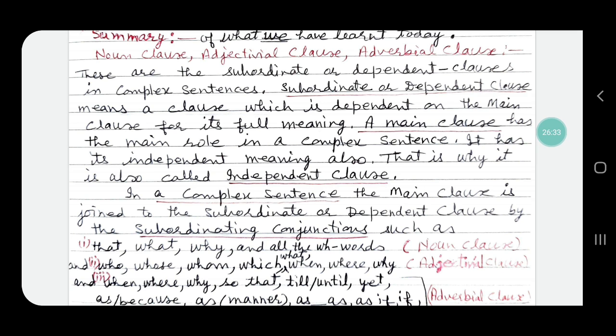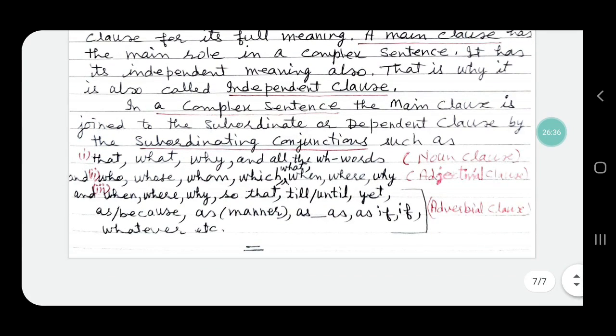In a complex sentence, the main clause is joined to the subordinate or dependent clause by subordinating conjunctions such as: number 1, that, what, why, and all the WH words. These are used in noun clauses. Number 2, who, whose, whom, which, what, when, where, why. These subordinating conjunctions are used in adjectival clauses.